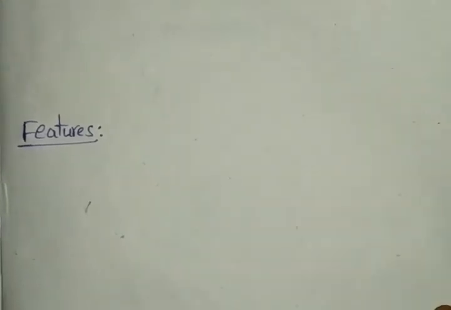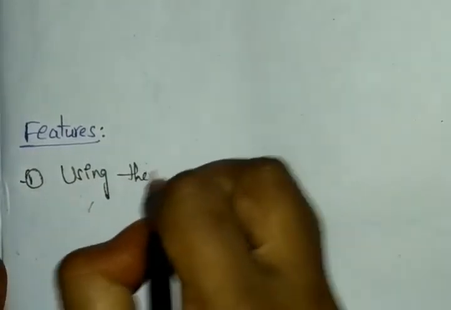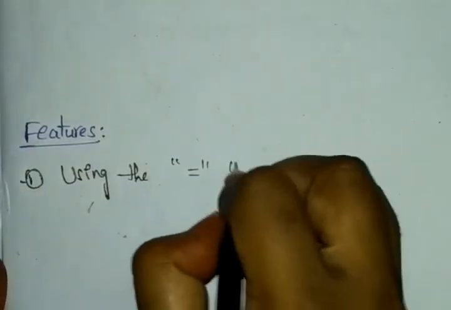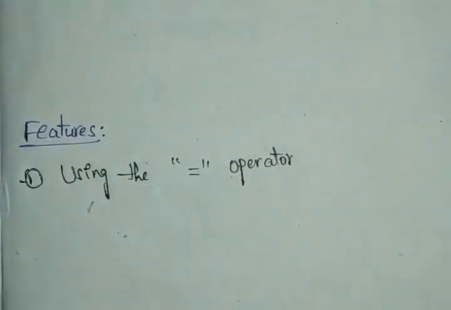Let's see what features we have in our structures. So first, we have using the equal to operator. Equal to means here it is a similar; whatever elements we have, we are assigning them into another one also. Let's see how it can look.